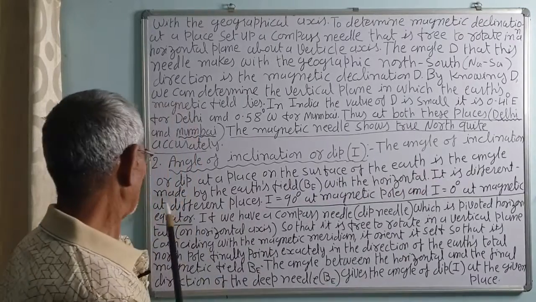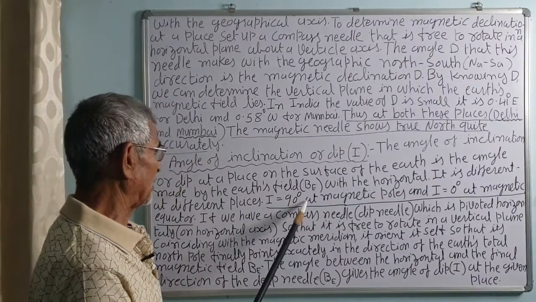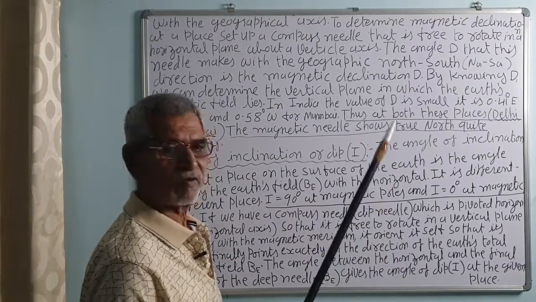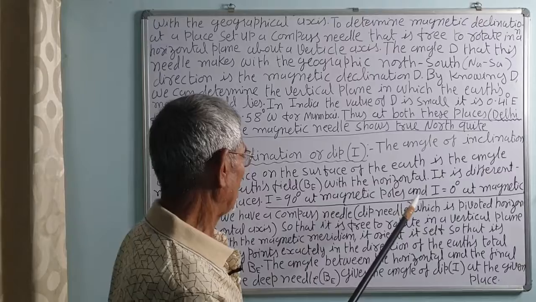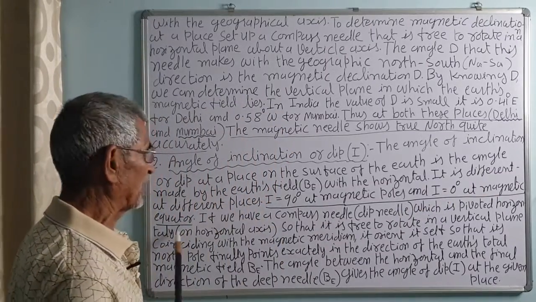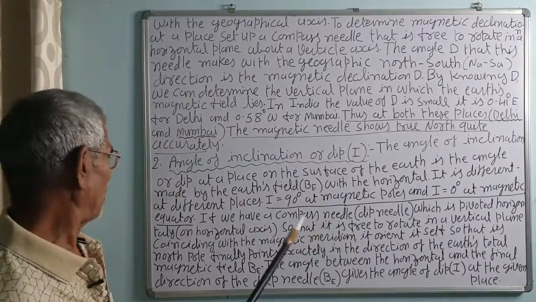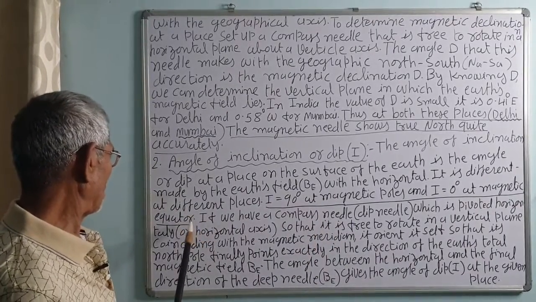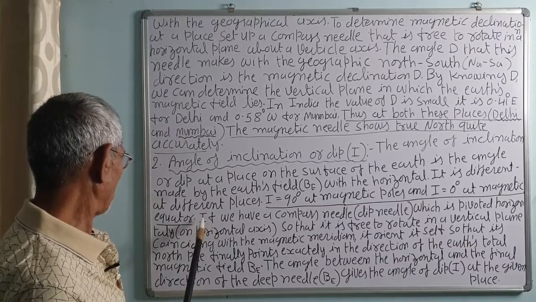It is different at different places. I is 90 degree at the magnetic poles, that is the magnetic needle stays vertical at the magnetic poles, and I is equal to 0 at the magnetic equator. At the magnetic equator, the magnetic needle free to move in the horizontal plane remains parallel to the Earth.